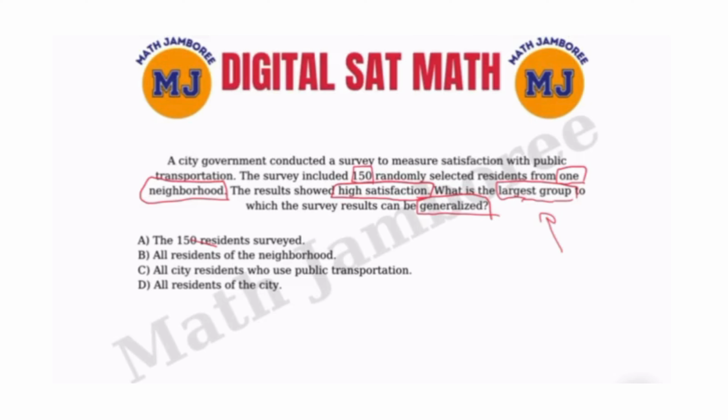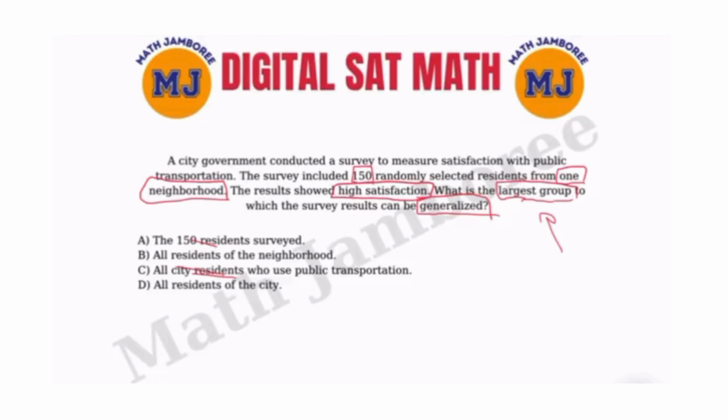There are different neighborhoods, there are different people, and for us to know that, there has to be different surveys from different neighborhoods. But since there was only one survey from one specific neighborhood, that choice is unfortunately too broad for us to choose, so C gets eliminated.